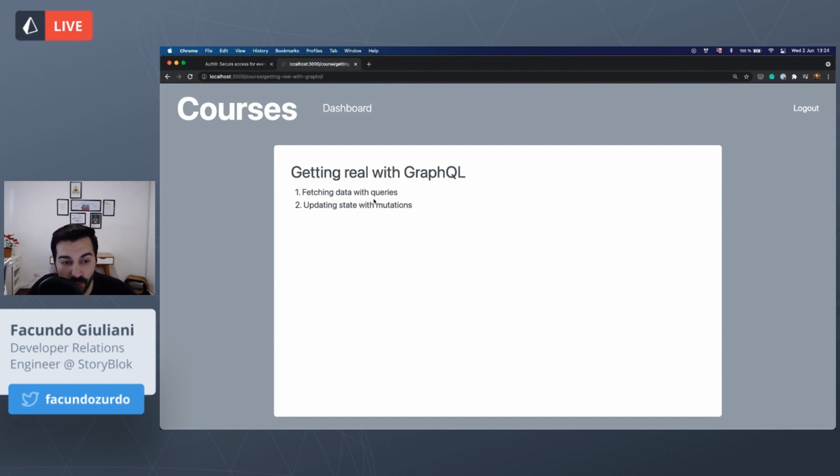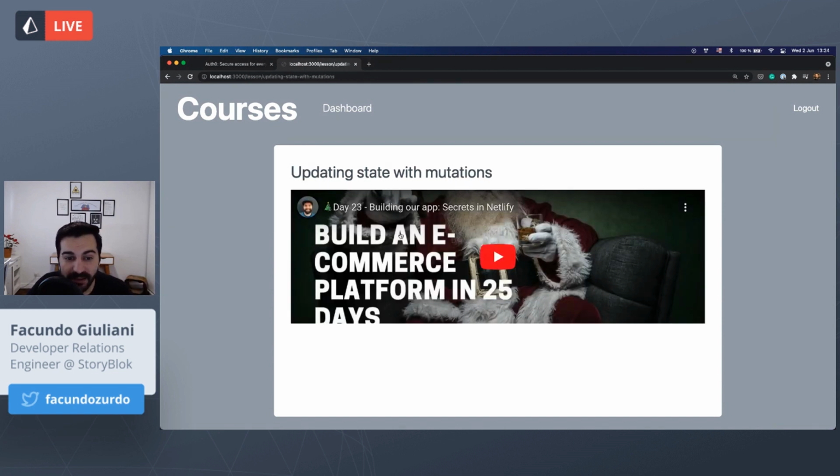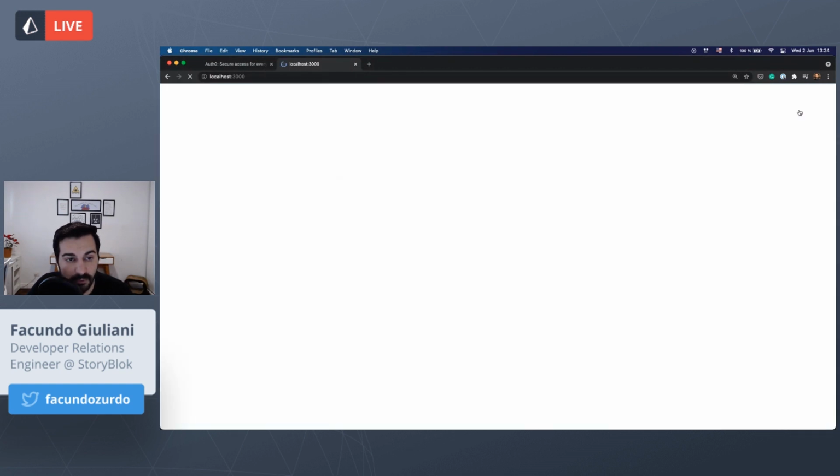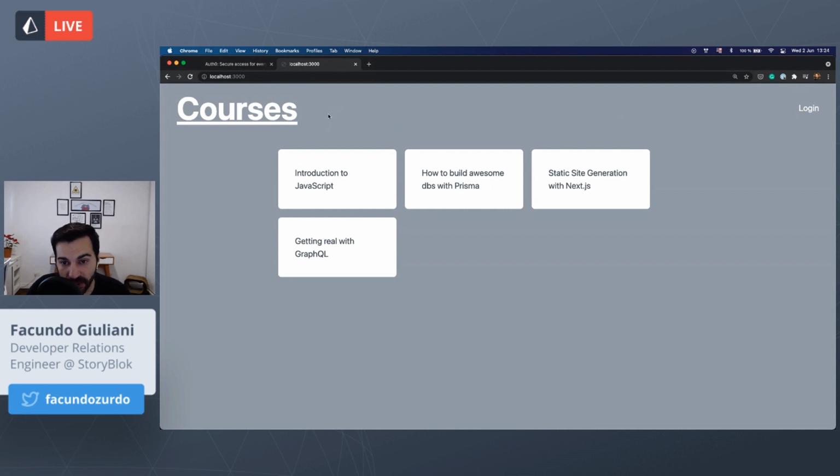This is the same page that we saw before, but now if I go to a lesson, I have access to the YouTube video and I can see the lessons of that course. Again, this dashboard link is only displayed for logged in users. So if I log out here, I don't see the dashboard link anymore, and I have the login link here.